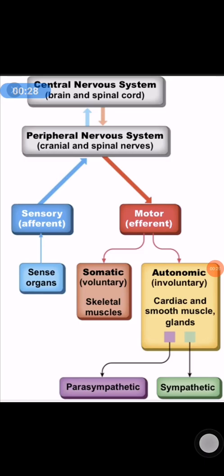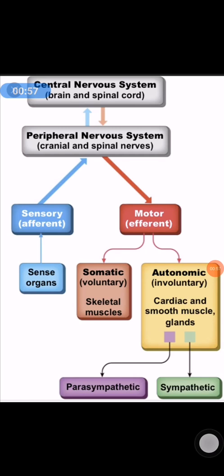Classification of nervous systems. Anatomically, nervous systems is divided into central nervous systems and peripheral nervous systems. What is central nervous systems? Brain and spinal cord together constitute the central nervous systems. What is peripheral nervous systems? 12 pairs of cranial nerves and 31 pairs of spinal nerves and their associated ganglia constitute the peripheral nervous systems.